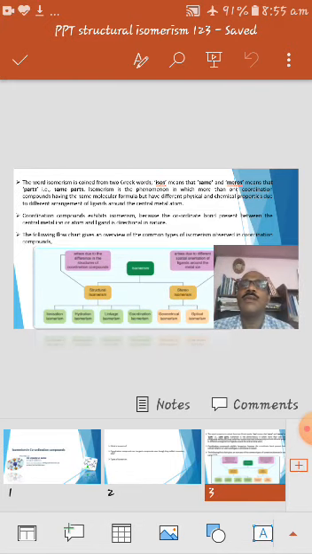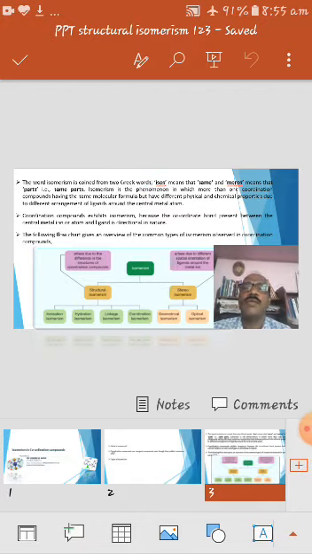The word isomerism is coined from two Greek words. One is isos, which means same, and another one is meros, which means parts. That is, isomers means same parts. Isomerism is the phenomenon in which more than one coordination compound has the same molecular formula but different physical and chemical properties due to different arrangement of ligands around the central metal atom or ion.